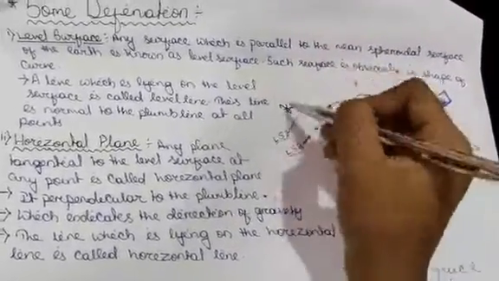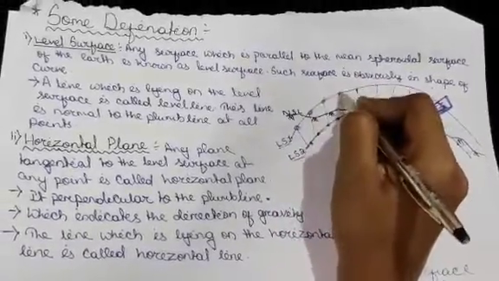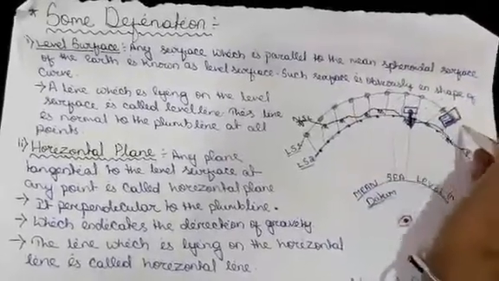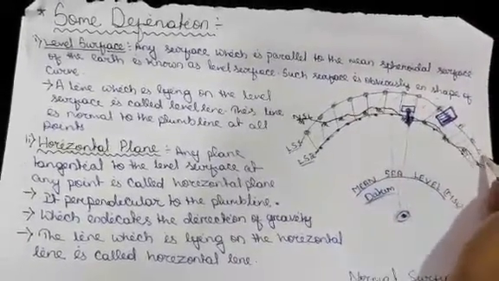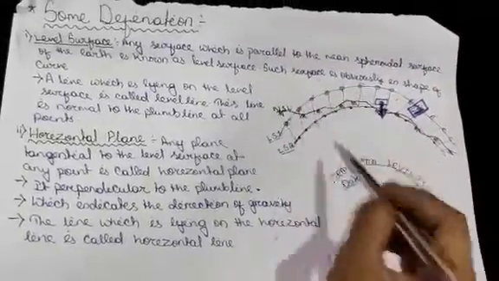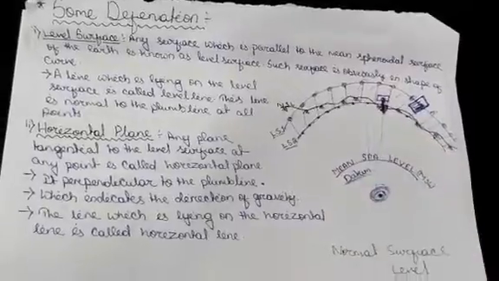And in this level surface also, all these points' distance from the center is the same.